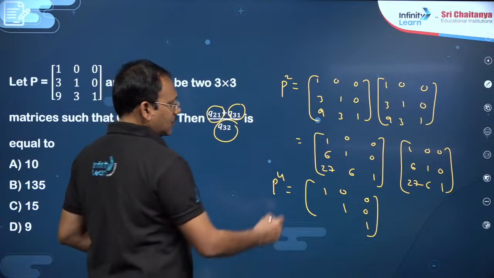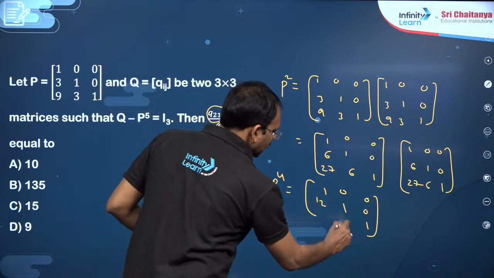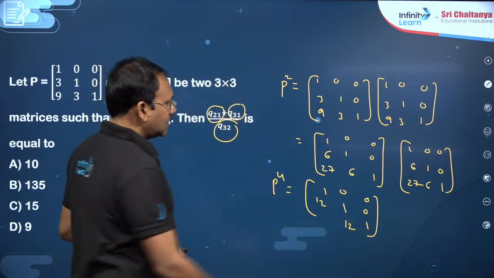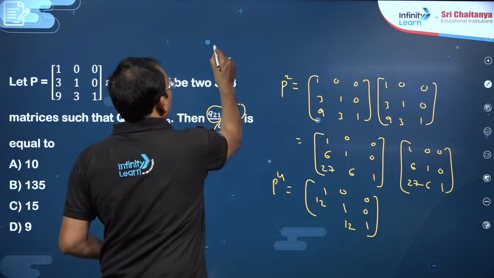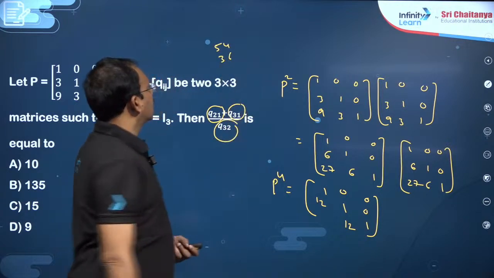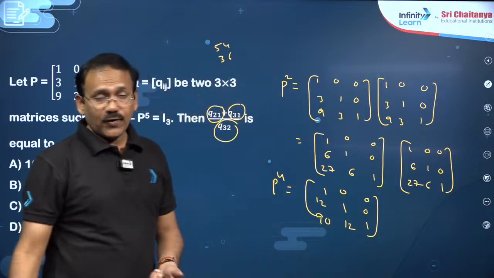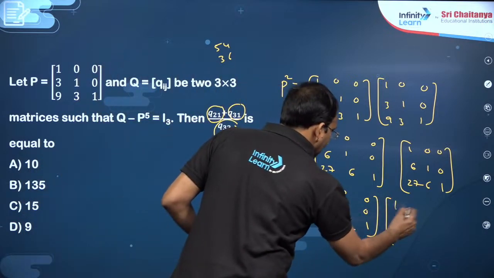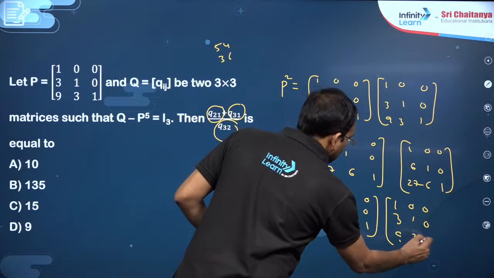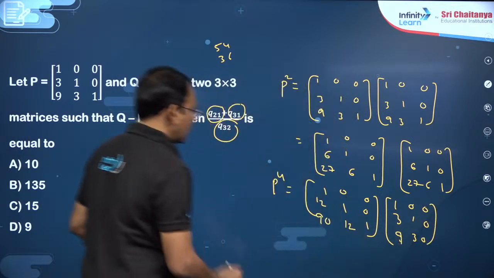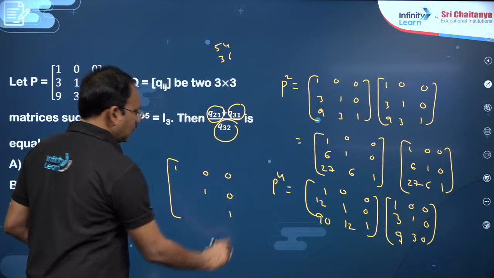Next element, you see second row first column, 6 plus 6, that is 12. So here also 12 you will get. The next, this element 27 plus 36 plus 27, 54 plus 36, that is 90 it is going to be. P power 4 here is 90. Now you need to find P power 5, multiply this with [1 0 0; 3 1 0; 9 3 1]. You just multiply, dear students, you will get here P power 5.